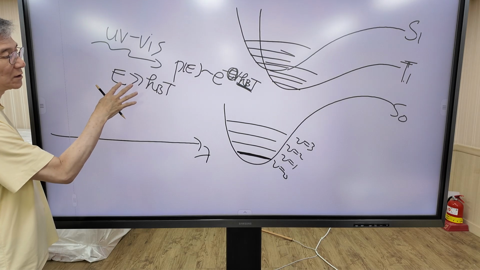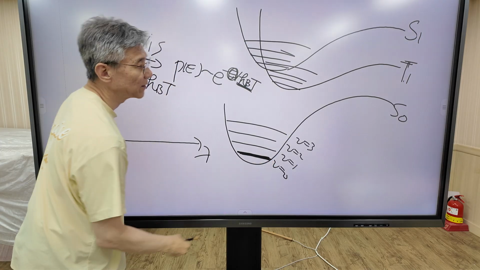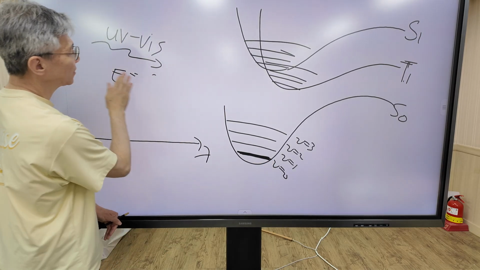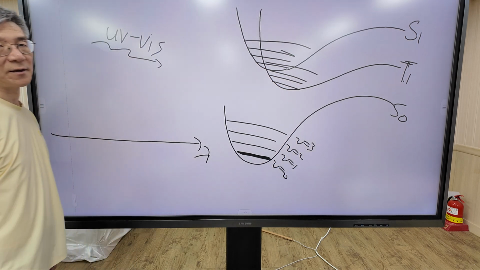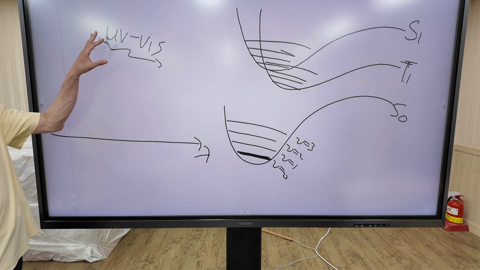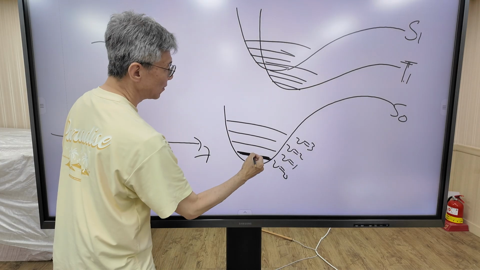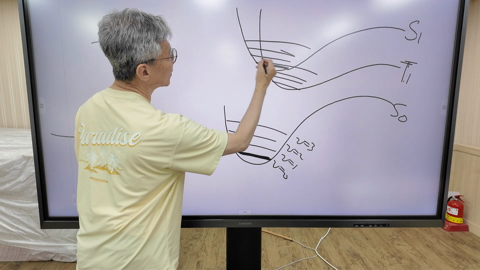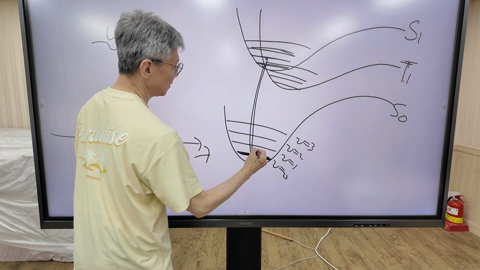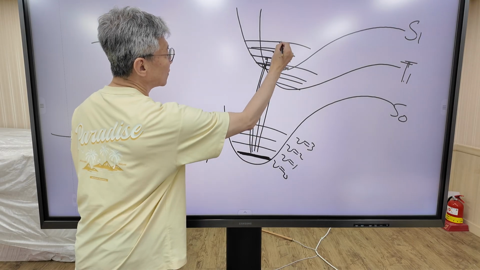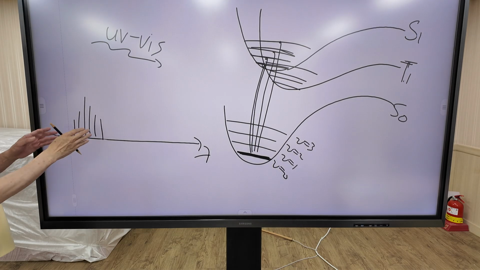So all the molecules are in the zero vibrational state. So absorption originates virtually from the zero vibrational state. When UV-visible light is absorbed, the molecule can make a transition from S0, but there are a series of vibrational levels. The molecule can make a transition here, here, here, here.